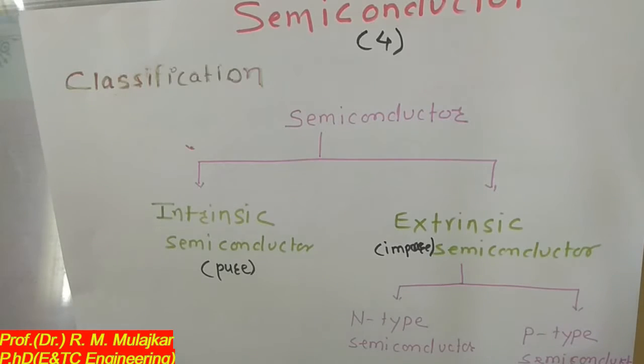Semiconductor is an important material used in the electronic industry. So in this lecture we will see the details about the semiconductor material. First I will explain what semiconductors are.